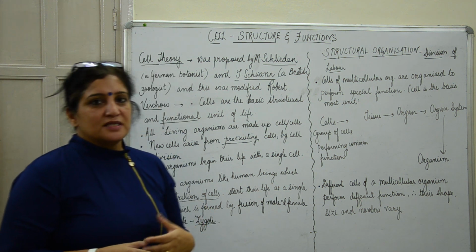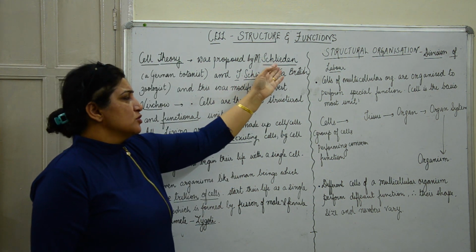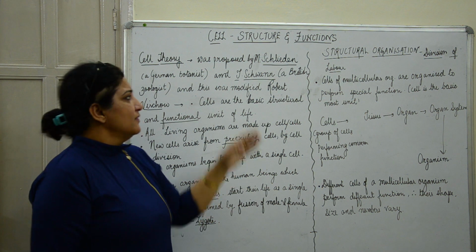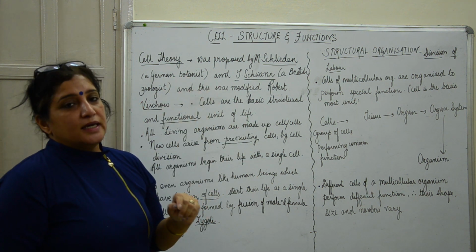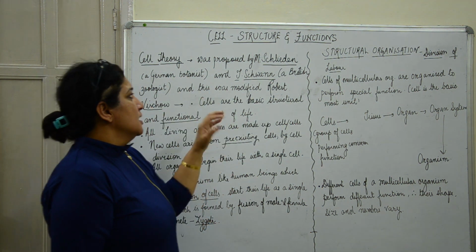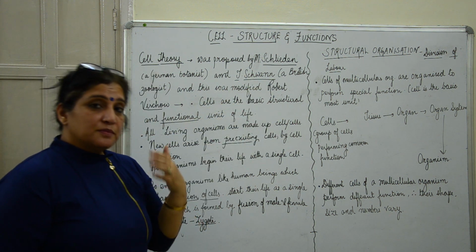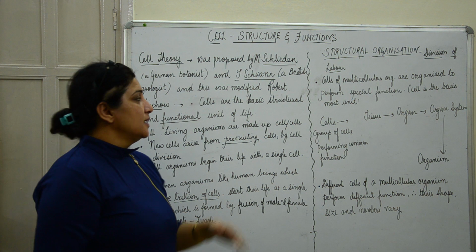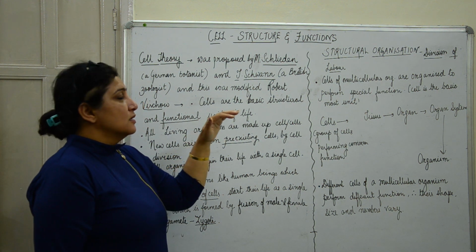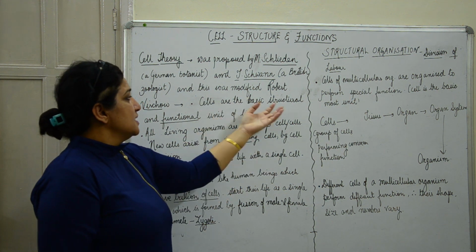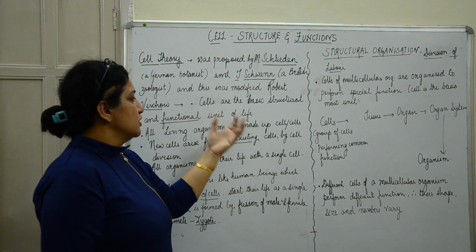But almost at the same time, one proposed his theory in 1837 and the other proposed his theory in 1838. They found out that be it animals or be it plants, they are made up of cells, and the cell is the basic structural and functional unit of life.